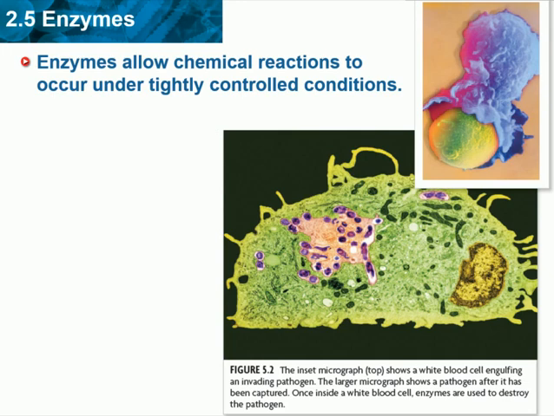Enzymes are involved in almost every process in organisms. From breaking down food to building proteins, enzymes are needed. For example, amylase is an enzyme in saliva that breaks down starch into simple sugars. This reaction occurs up to 1,000,000 times faster with amylase than without it. Enzymes are also an important part of your immune system, as is referenced on the screen here.